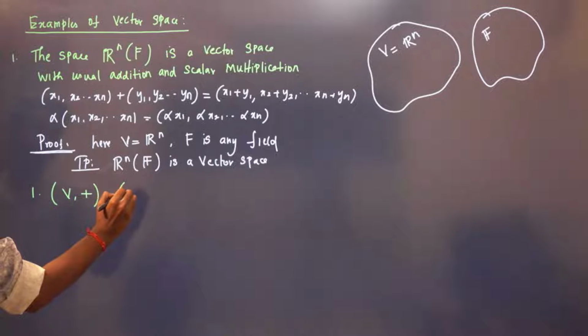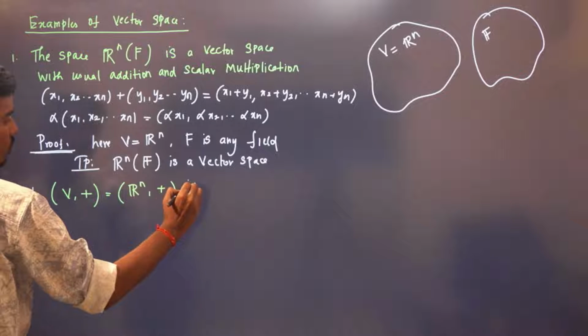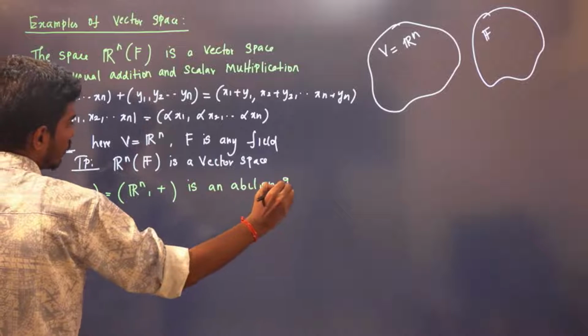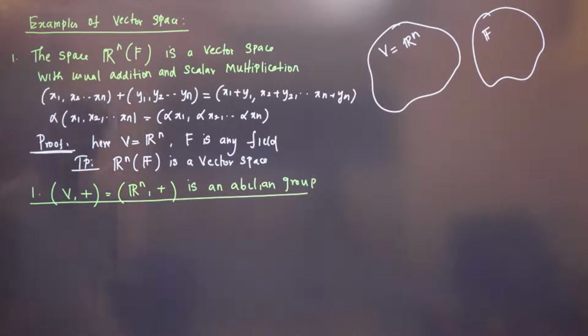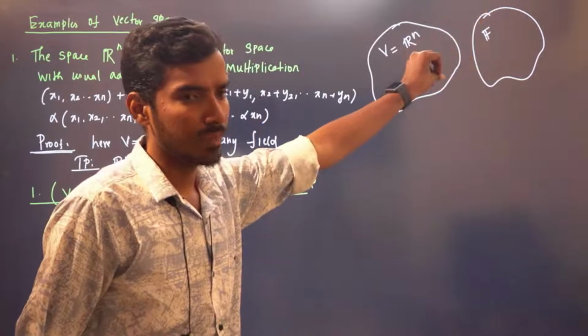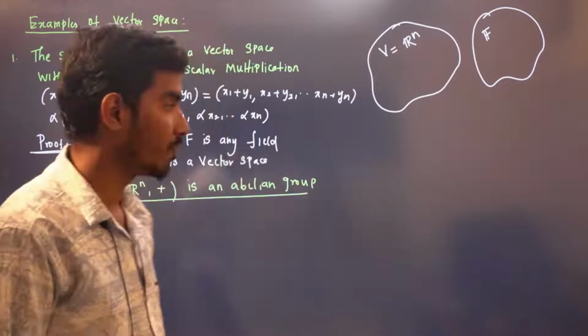Here V is Rn, and with respect to plus it is an abelian group. We need to prove this, right? For proving this, we need to prove 5 things. This V has to be an abelian group with respect to addition, and there are 5 things to prove.